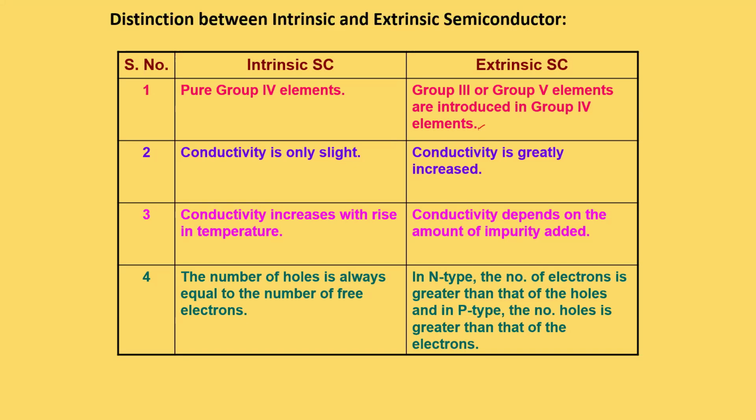Of course the electron and hole values will be more, so the conductivity will also be high. So again, based on temperature, we can say the conductivity of a semiconductor in the case of intrinsic will increase with respect to temperature. In the case of extrinsic, it depends on the amount of impurity added. So the number of holes, we can say, is always equal to the number of free electrons in intrinsic. It will not be equal in the case of extrinsic.